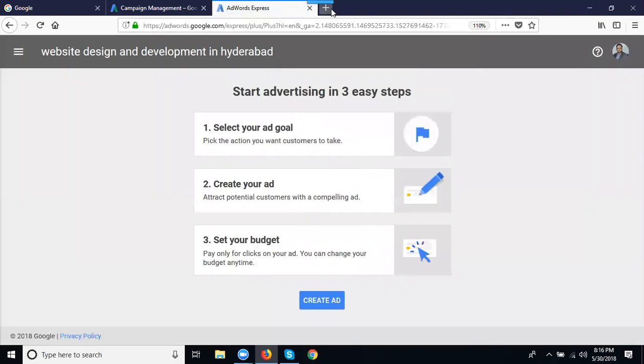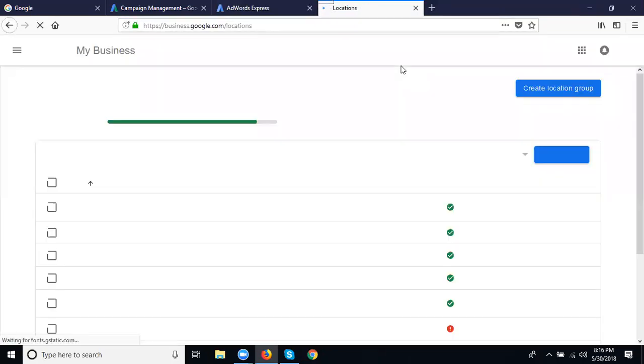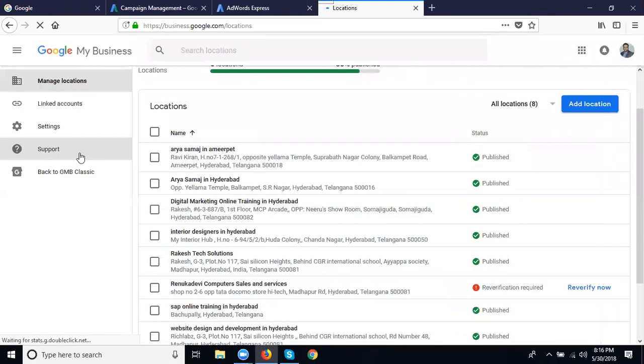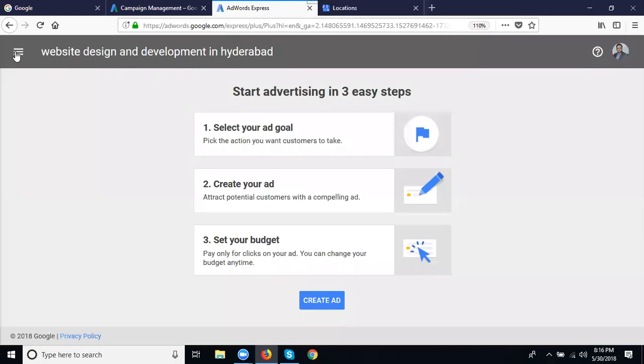How to check? The website is business.google.com. Now check the screen here. How many mappings are there? First one, Arasamaj Amir page, Hyderabad, System Online Training Hyderabad, India Designs in Hyderabad, Rakesh Solution. Only the published ones you can see, not the verified ones. SAP Online Training, Website Design Development, Hyderabad. 1, 2, 3, 4, 5, 6. How many? 7.